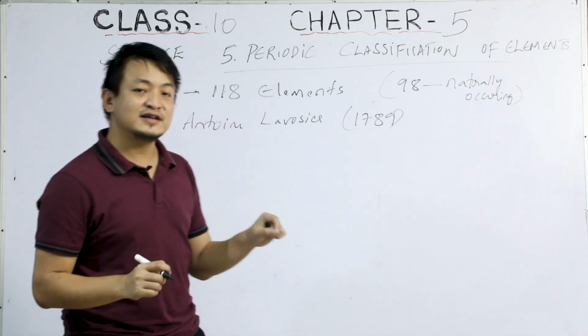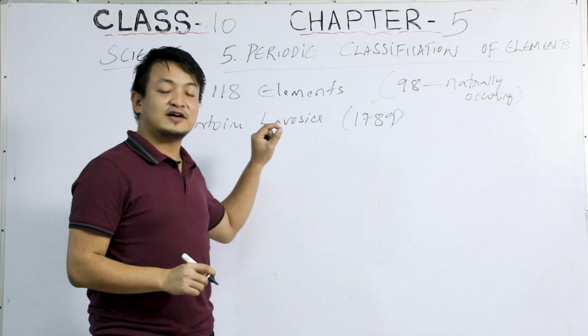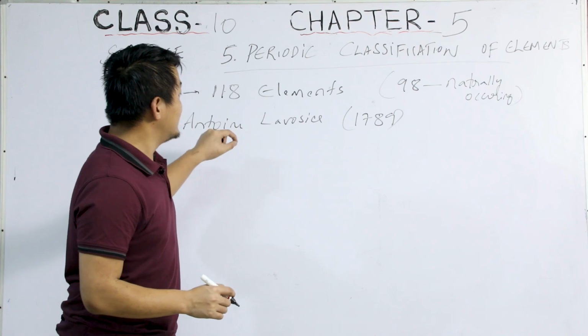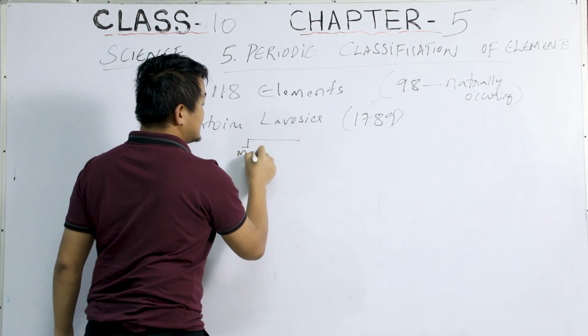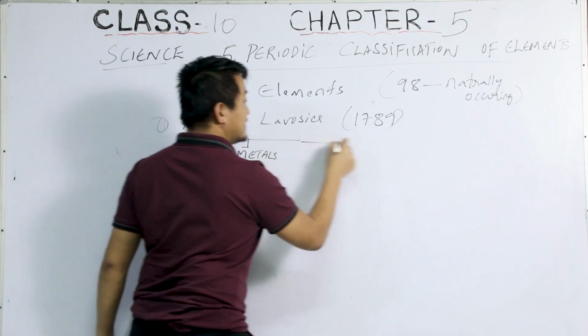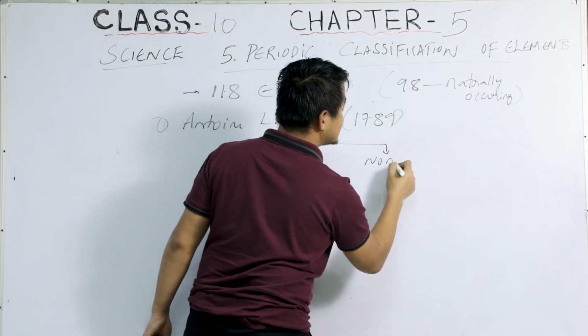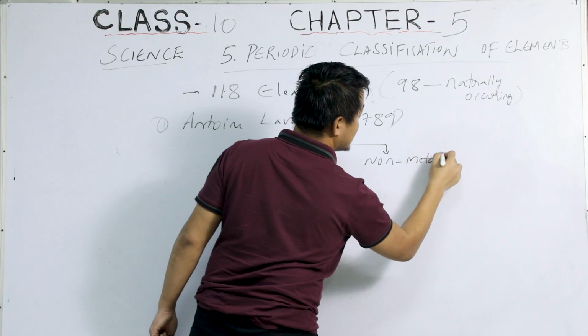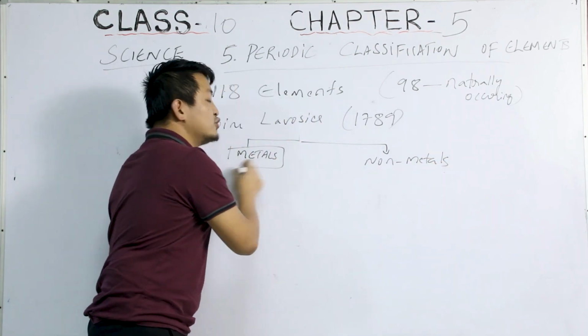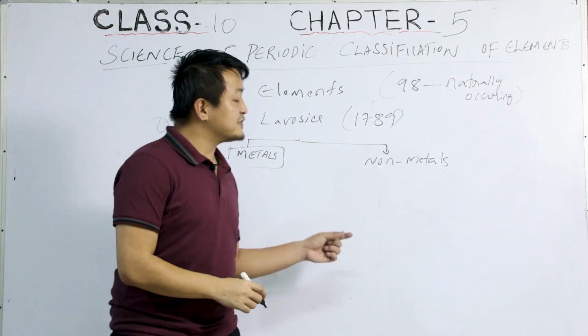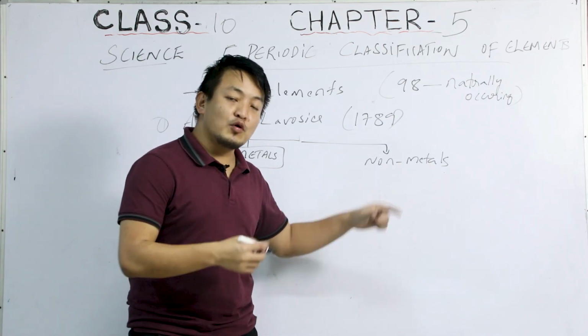There was a need to classify the elements, right? So he classified the elements into metals and non-metals. But it did not help, because like I said, with time more and more elements were discovered.